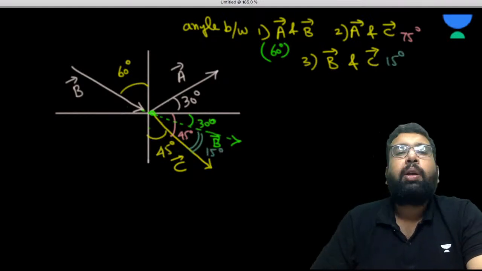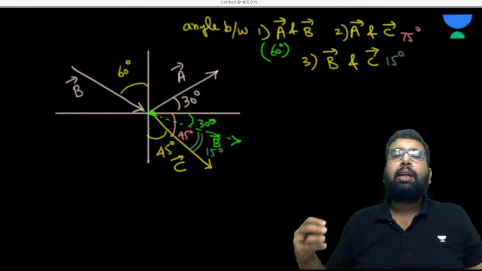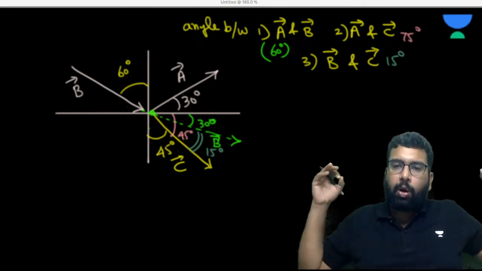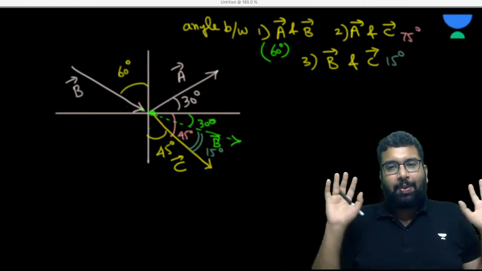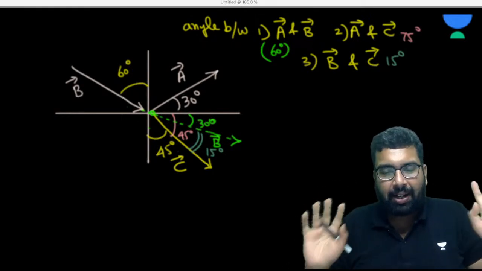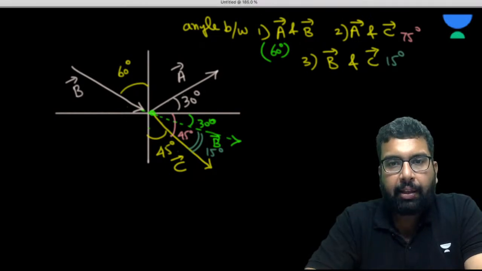One very important point, again I am emphasizing it: whenever you are seeking the angle between two vectors, you always have to join them from tail to tail. Understood? Okay, right?